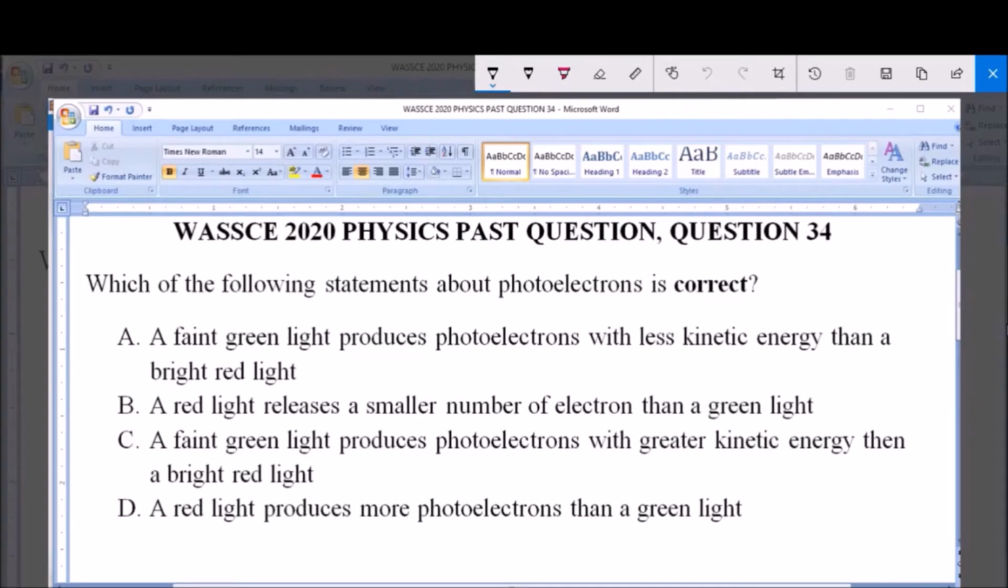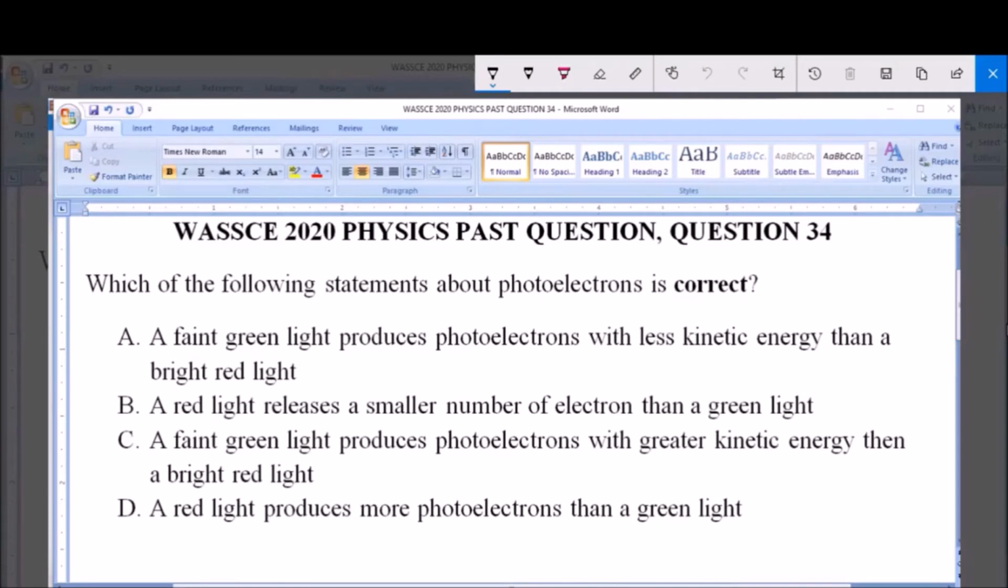I will be answering WASSCE 2020 Physics past question, question 34. Which of the following statements about photoelectrons is correct? A. A faint green light produces photoelectrons with less kinetic energy than a bright red light. B. A red light releases a smaller number of electrons than a green light. C. A faint green light produces photoelectrons with greater kinetic energy than a bright red light. And D. A red light produces more photoelectrons than a green light.